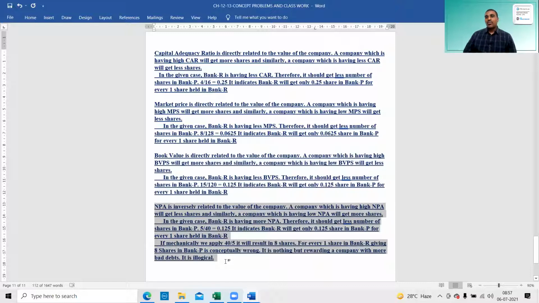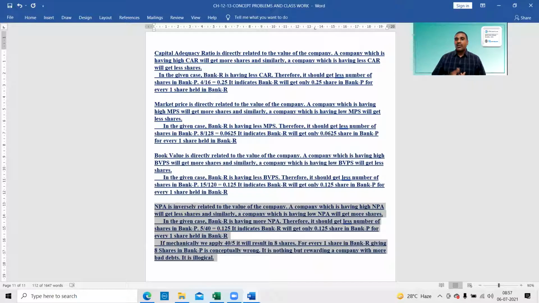So the table, whatever swap ratio we have calculated, this is the explanation for it. You can copy this explanation for your notes and for your understanding of the concept. You don't need to write this in the exam. It is the logic behind our calculation. This is the 1 and 2.